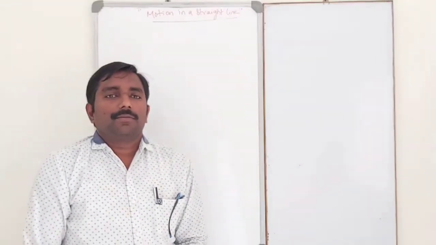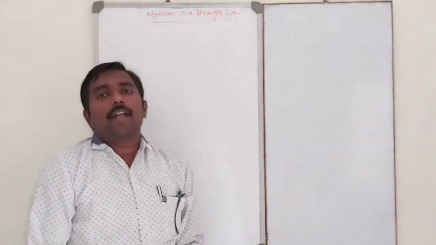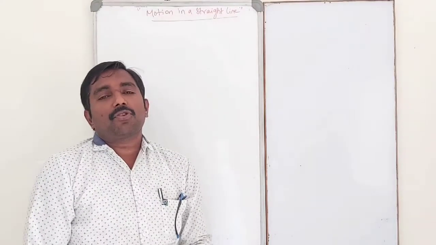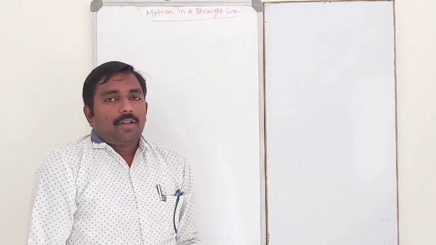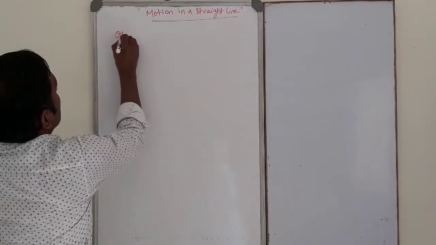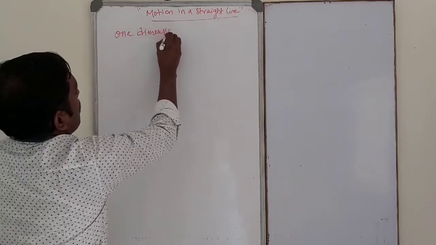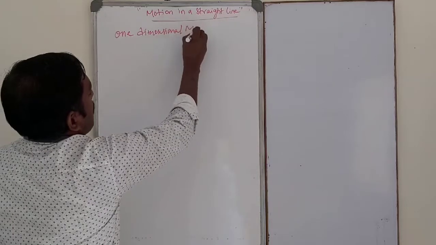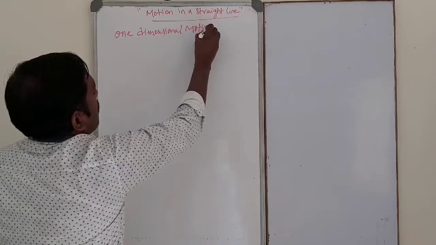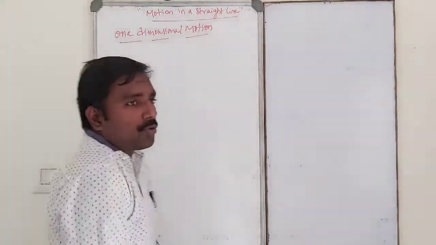So in this session, we learn about motion in a straight line, that is straight line motion. That is nothing but one-dimensional motion. What is the example for one-dimensional motion?